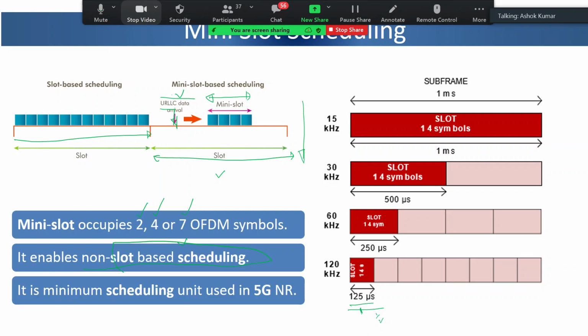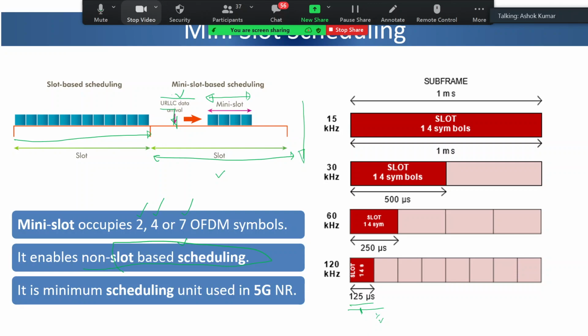The time and frequency synchronization has to be very perfect, because within a slot we are puncturing at symbol level and putting the data. So synchronization is the key requirement. If the OEMs are able to support that, they will be able to support mini slot without loss of any symbol.